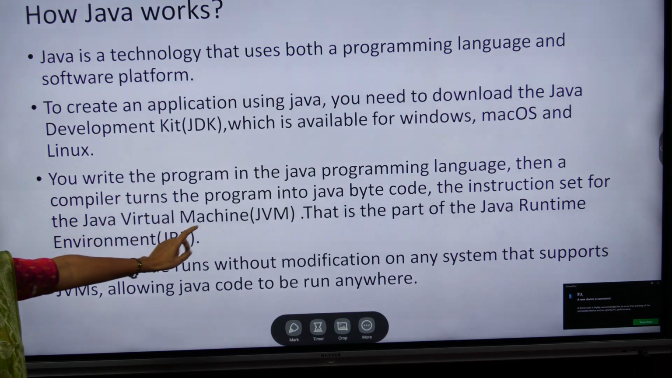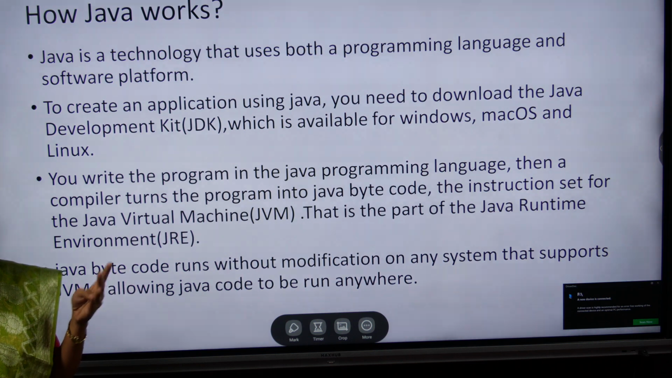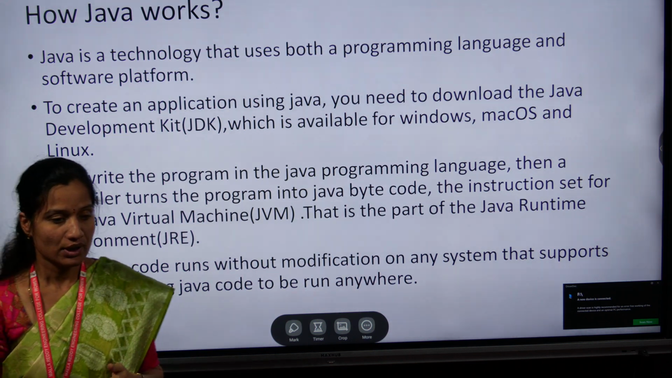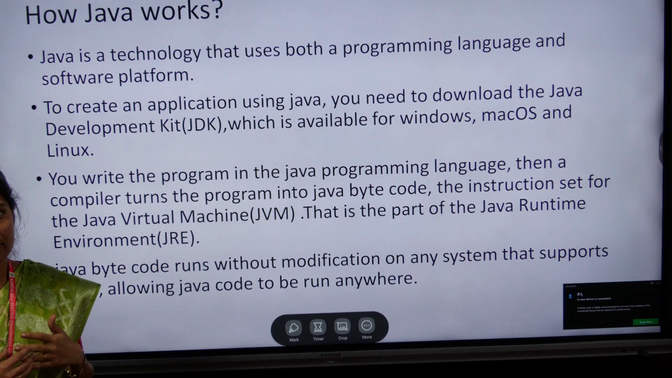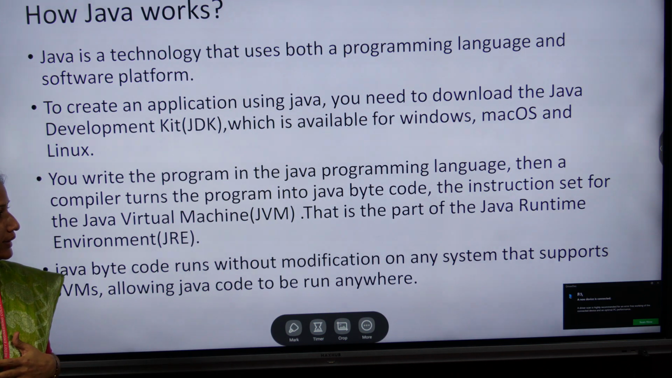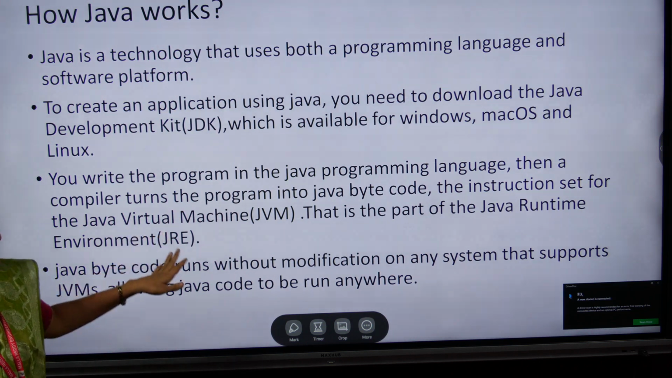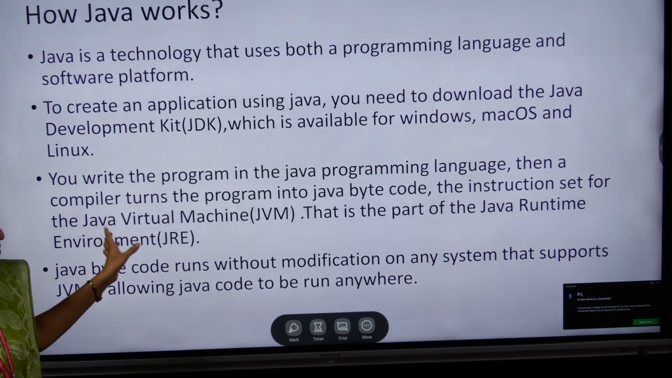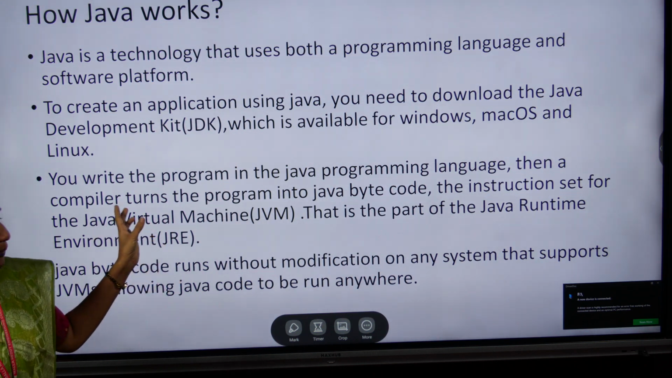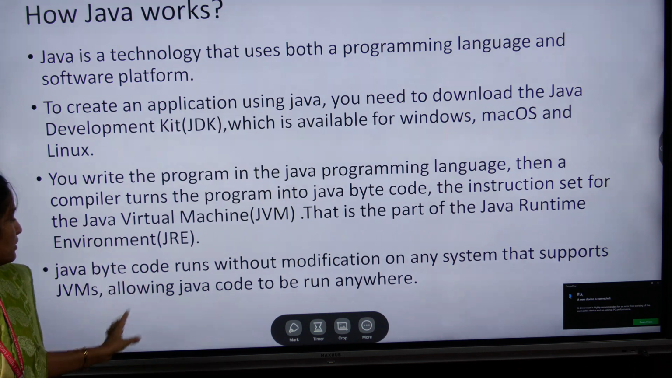If you write the program in the Java programming language, then the compiler turns it into Java bytecode. The compiler converts the source code to the bytecode. Then after that compilation, the JVM works. The JVM is mainly responsible for executing the program on a specific platform. That is the main functionality of the JVM.